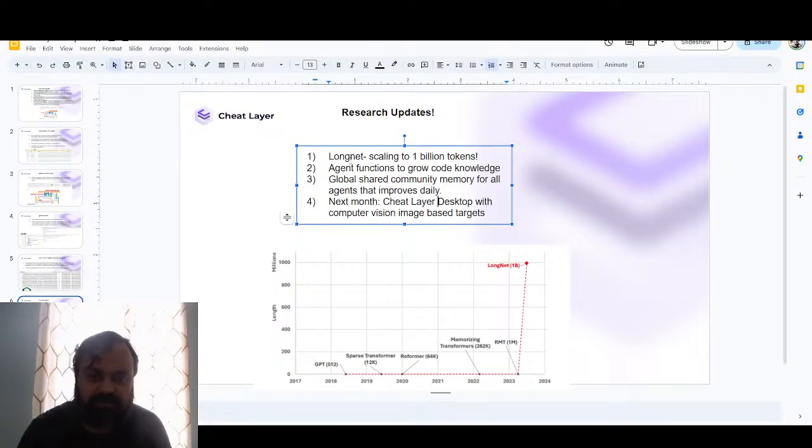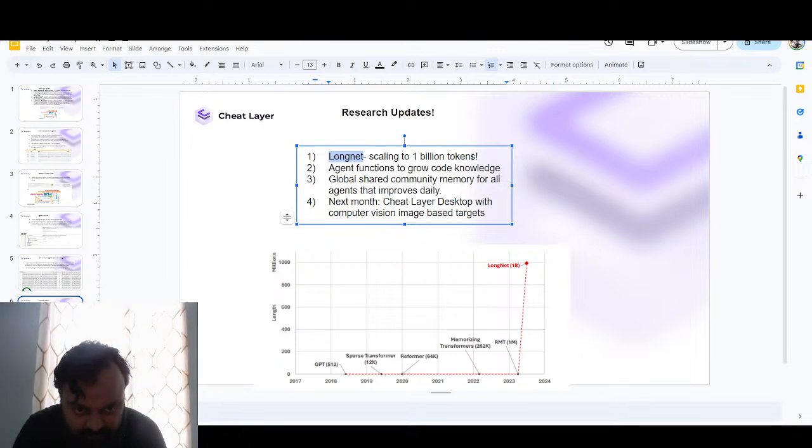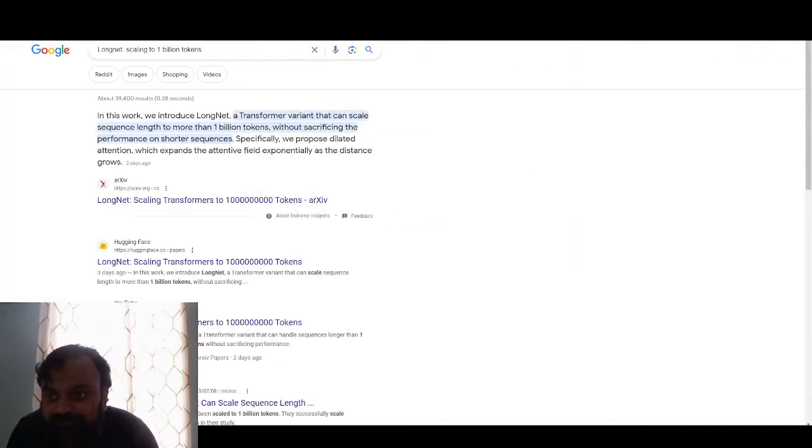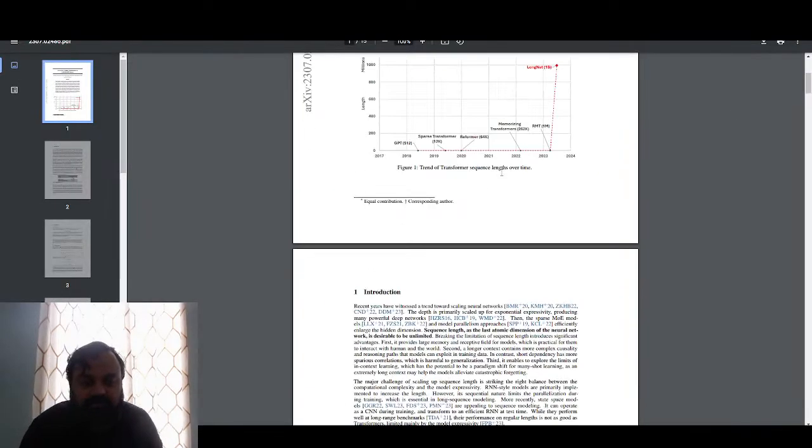Sorry about that, guys. Okay, so there's this new research paper called LongNet. Basically, it came out very recently. We've been struggling with context windows. We're always looking for ways to bypass context windows. In fact, the next research topic is a trick to do that. But this paper is really interesting, so I'm just going to go to it real quick. I'll just Google it. Sorry, I had it open before. My bad, guys. Let's Google LongNet. Oh, cool. That wasn't there before. I guess enough people are Googling it now. Yeah, so it's very interesting.